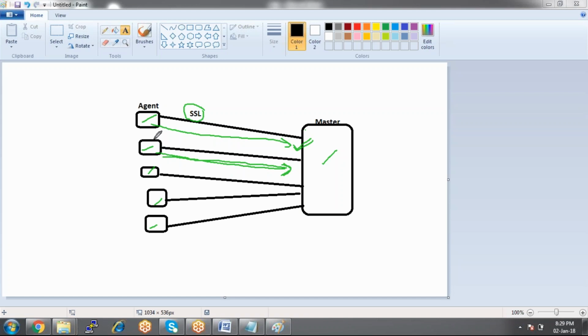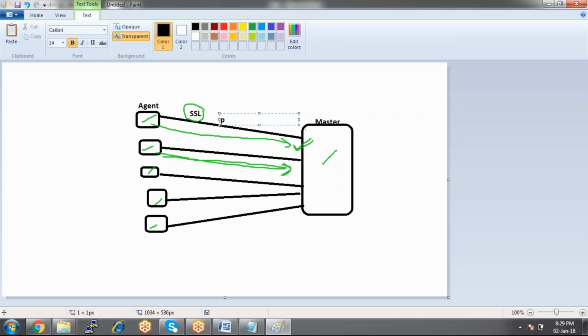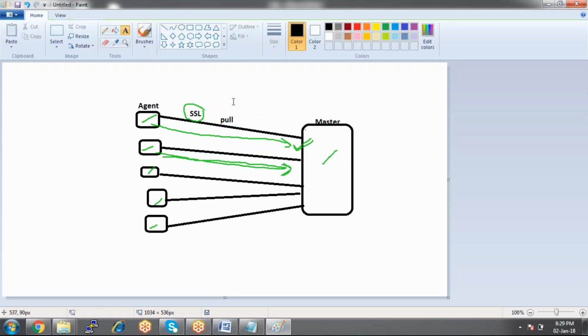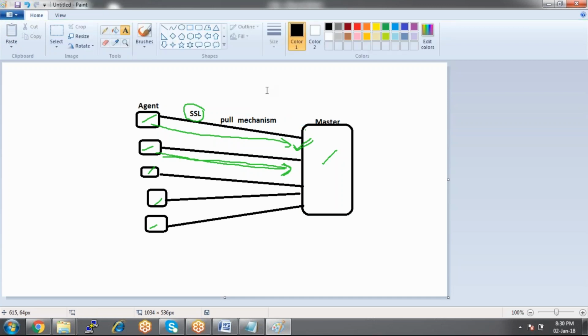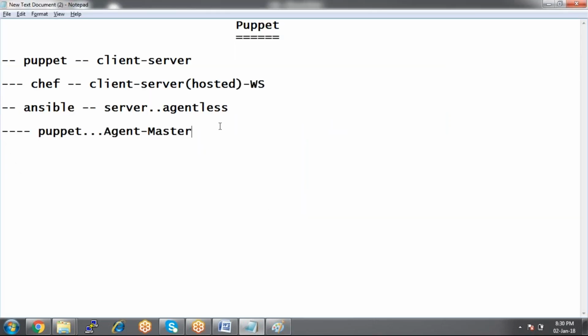Clear? Then how will they be communicating? Here the agent communicates with the master, and once it is communicated, the agent uses a pull mechanism. So Puppet uses a pull mechanism here. What is the pull mechanism? Pull mechanism means the agent pulls the manifest. In Puppet we call it a manifest, whereas in Chef, what do we call them? Cookbooks, right? And in Ansible, it is playbooks, right? Yeah, playbooks. And in Puppet we call it a manifest.